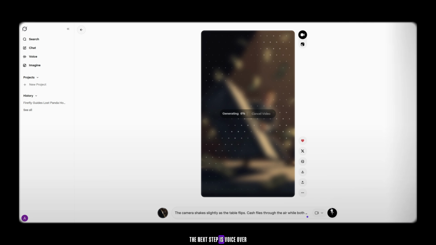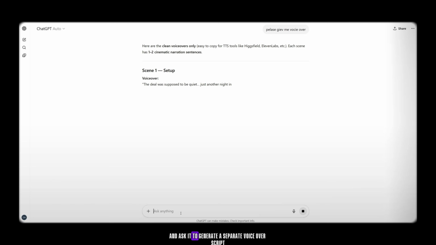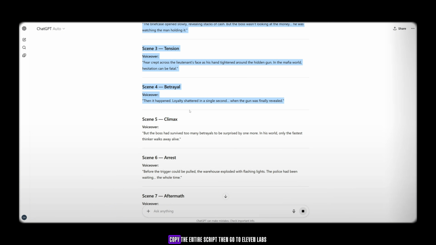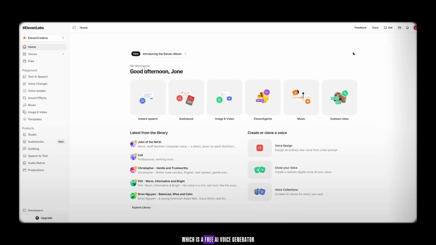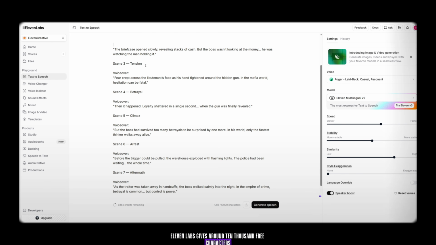Now the next step is voiceover. For voiceover, go back to ChatGPT, and ask it to generate a separate voiceover script. Once the script is generated, copy the entire script. Then go to 11 Labs, which is a free AI voice generator. 11 Labs gives around 10,000 free characters.